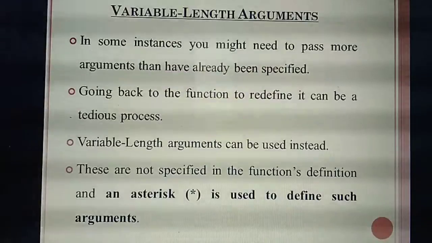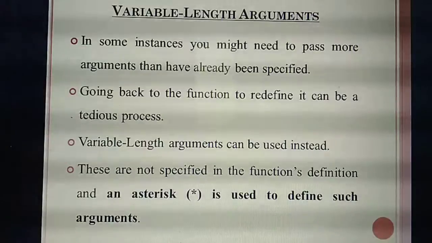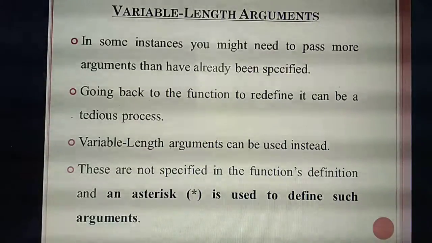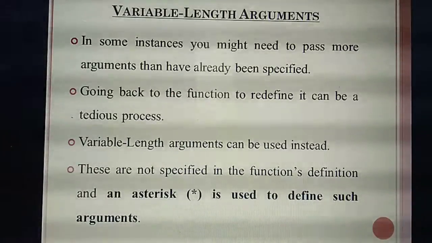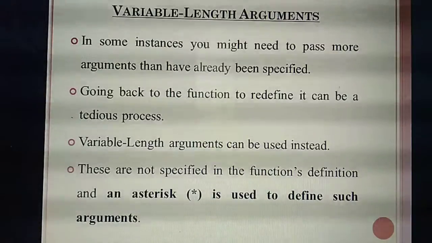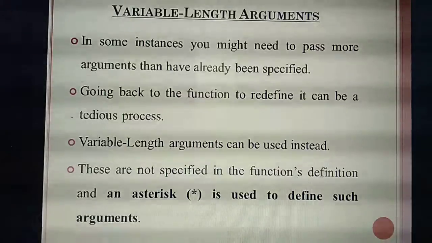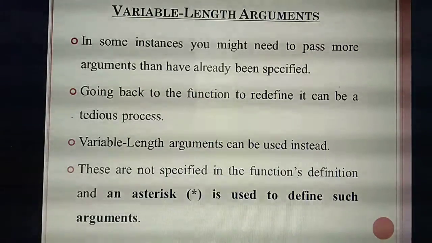Understand? So the next thing is variable length arguments. What do you mean by variable length? The name itself has length, so it is related to some length of arguments. Previously, you have studied three types of arguments: required arguments, keyword arguments, and default arguments.